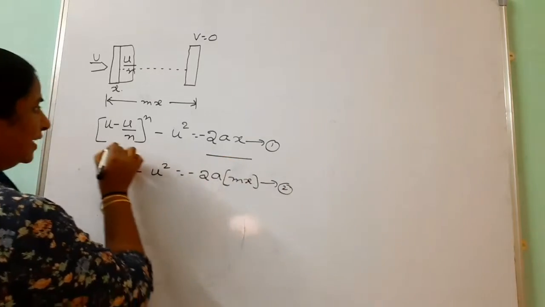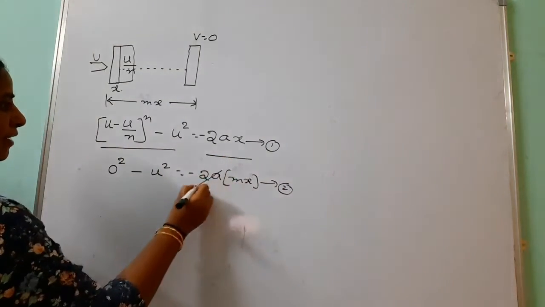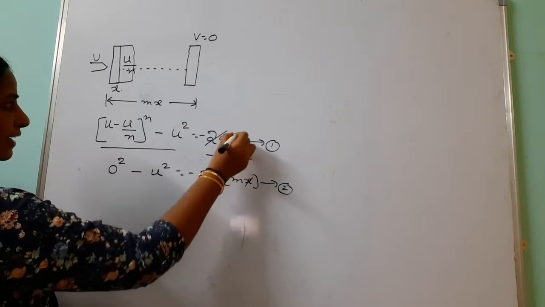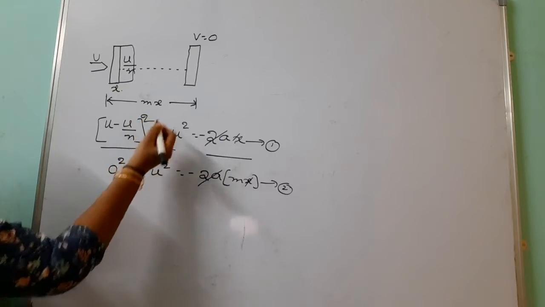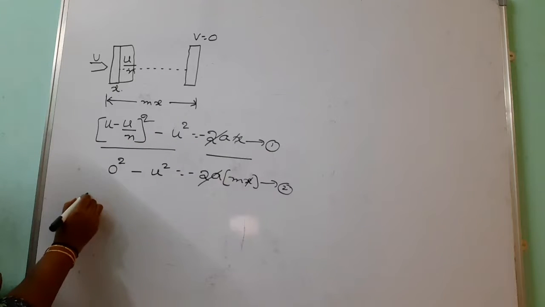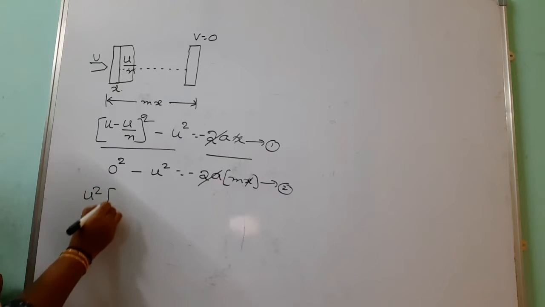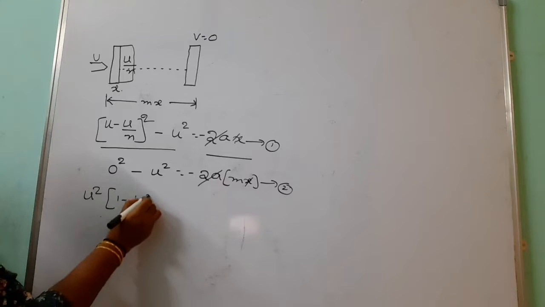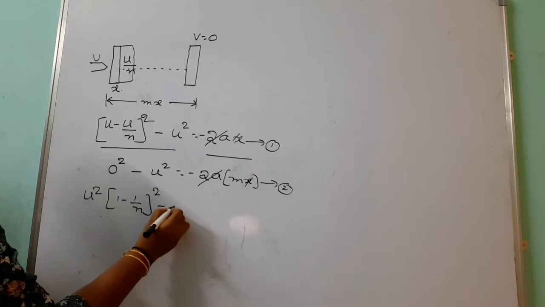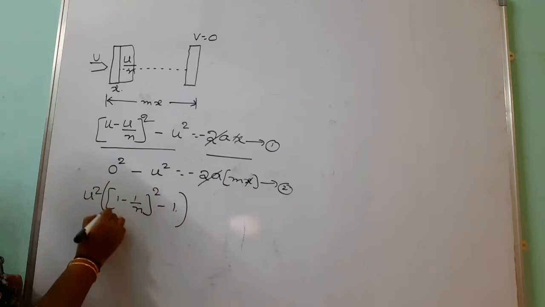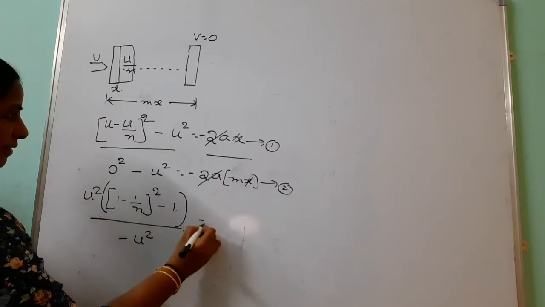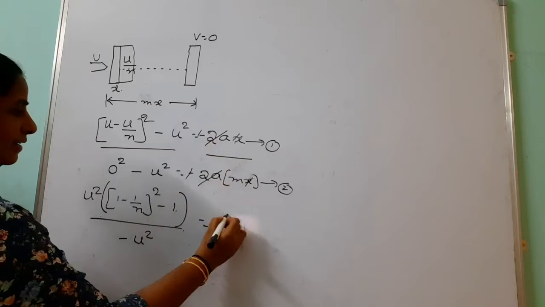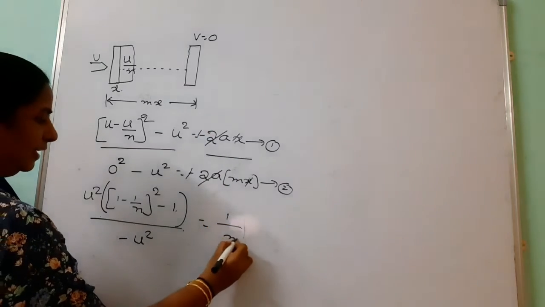Now we take the ratio of these two. After simplification, what are we getting? Here (u minus u by n) whole square minus u square, u square we can take common, so 1 minus 1 by n whole square minus 1. In the denominator, minus u square is also there, equals, the minus signs cancel, we get only 1 by m.